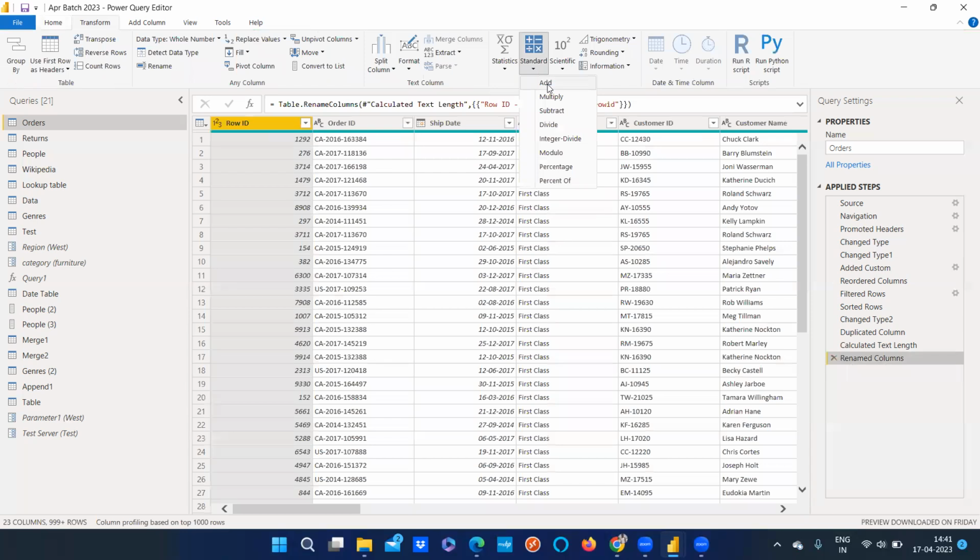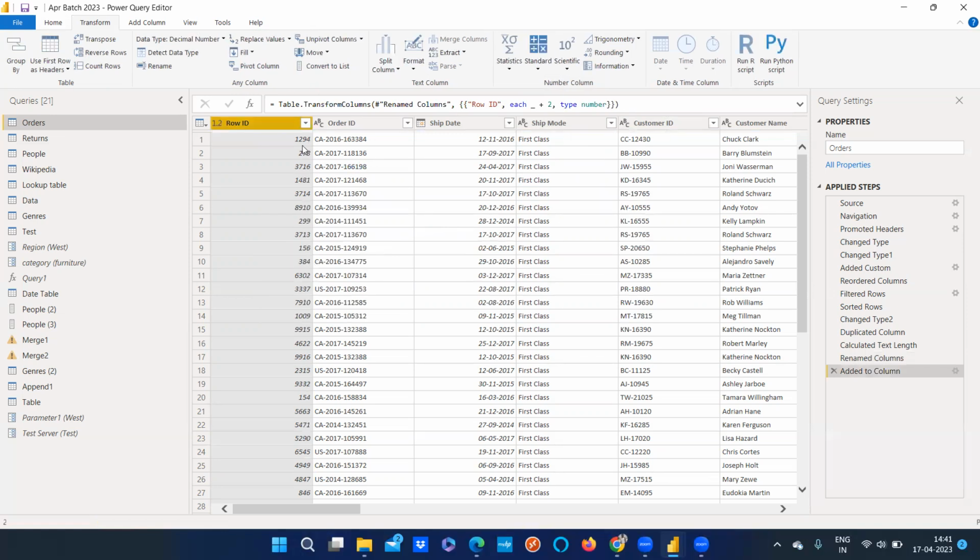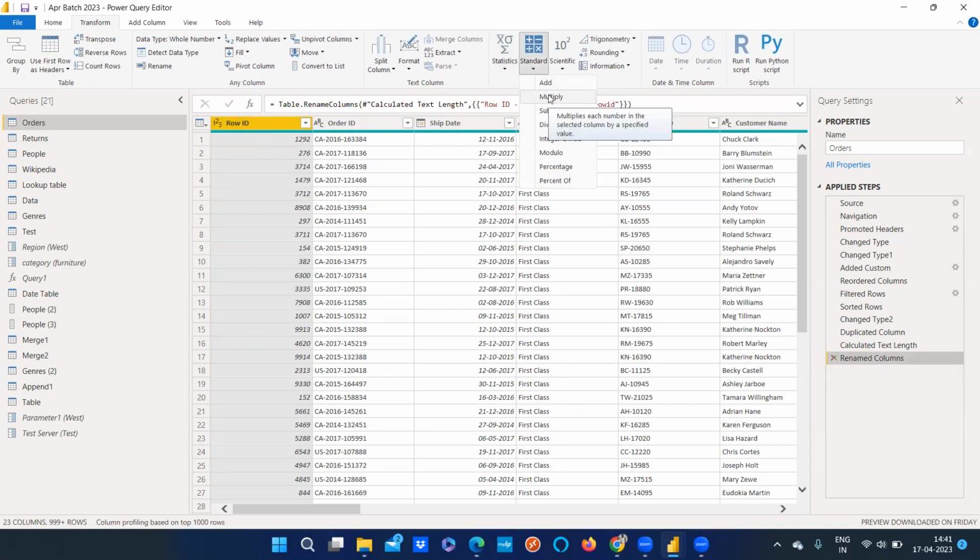In this standard, we can add certain values to the given number or multiply the values by a specific number. Let's say we want to add two to all numbers. If you see 1292 plus 2, what will it give? 1294, you see. There may be any number of reasons why you may need adding or multiplying numbers, depending on the necessity or the reason you are working on it.